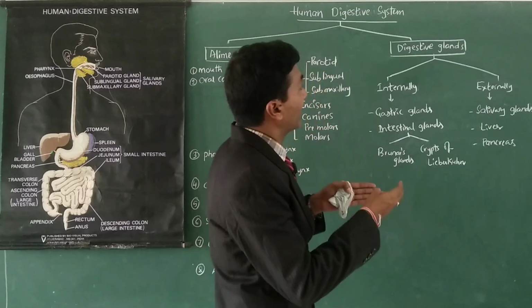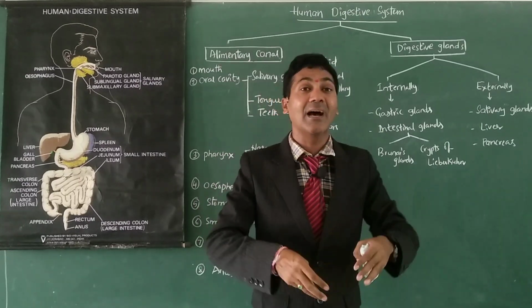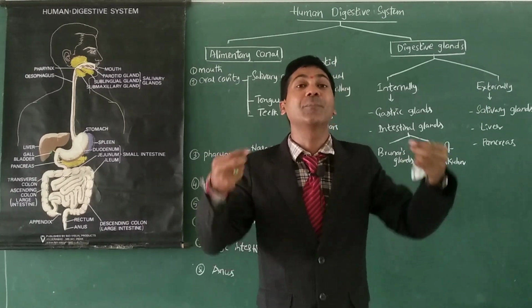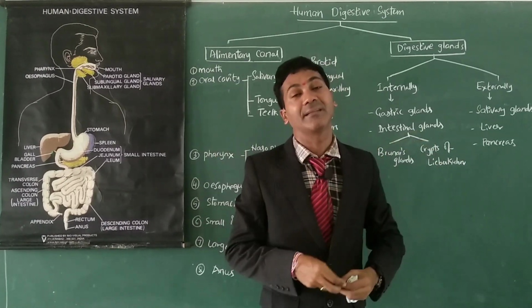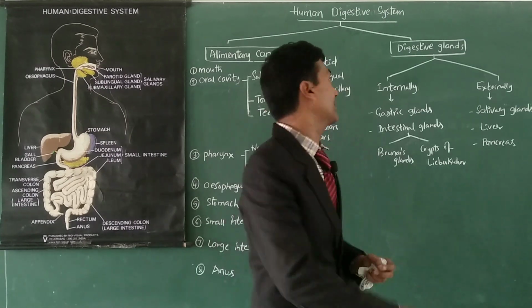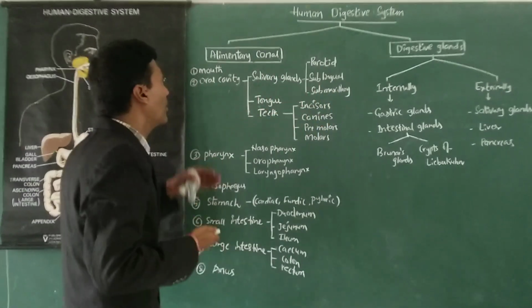And some other digestive glands are present outside of the canal, and they open into the canal and secrete their secretions, juices and enzymes. Let us start with the alimentary canal, how it is made up.